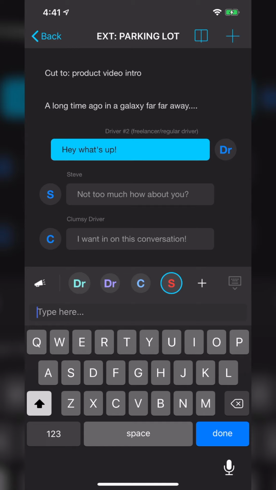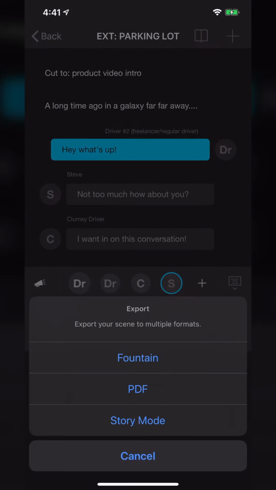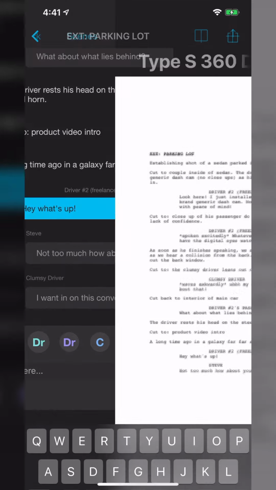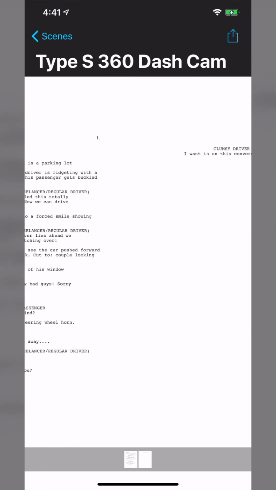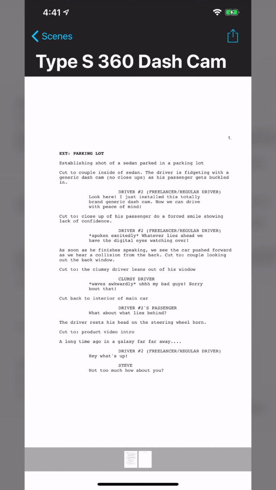And then after you're all done, again, that little book icon towards the top right next to the plus button, that is going to be your magic button. You basically tap on that, and this is where you can publish to the Popped website, but I always go to PDF. And you'll notice that it generates a PDF here, and it's formatted in a proper script format.